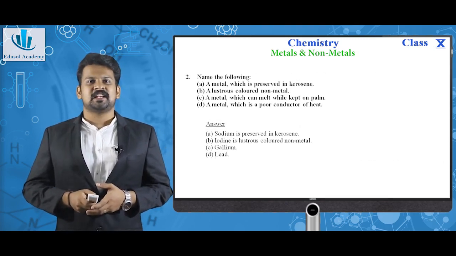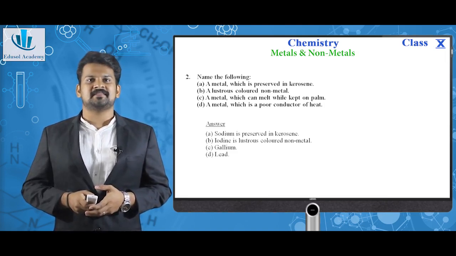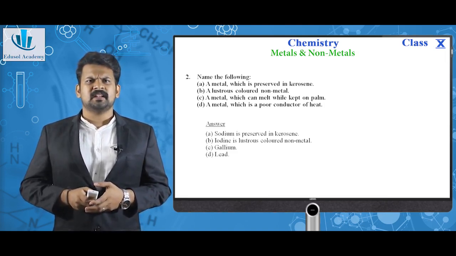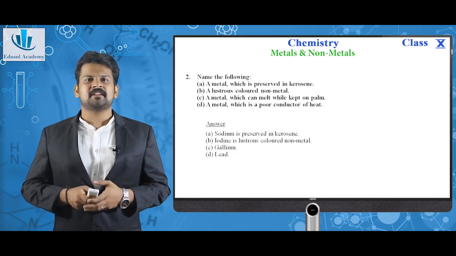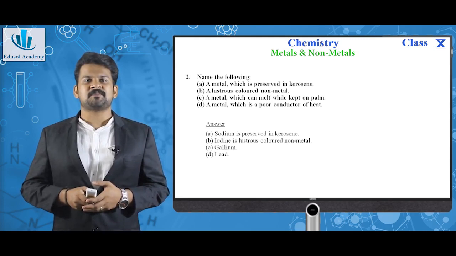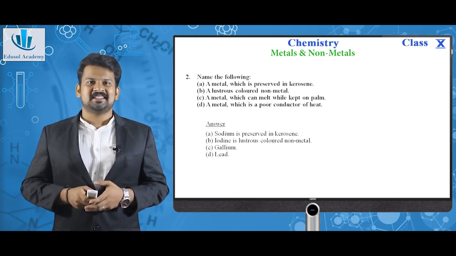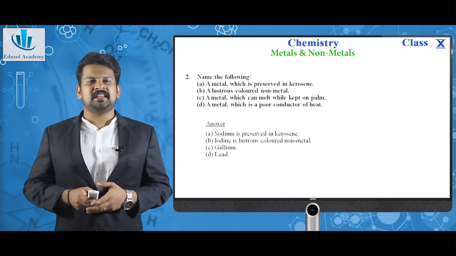Next question, name the following: a metal which is preserved in kerosene, a lustrous colored non-metal, a metal which can melt when kept on the palm, a metal which is a poor conductor of heat. A metal which is preserved in kerosene is the one which immediately catches fire when opened in the atmosphere.